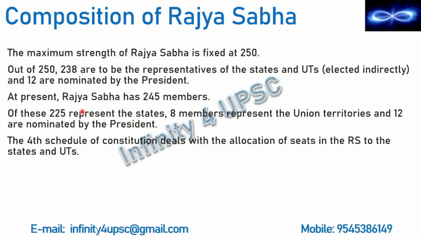So all 12 nominated seats have been used up, but instead of 238 seats, only 233 seats are used up. So 225 from states plus 8, 233. Now if you want to remember this number, you can remember that 8 members represent 8 union territories. Now it is not true that each union territory will have one representative. That is not the case. Only a few union territories have representatives in Rajya Sabha and others do not have any representative.